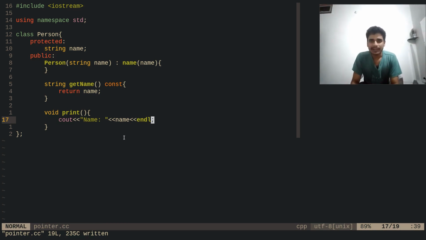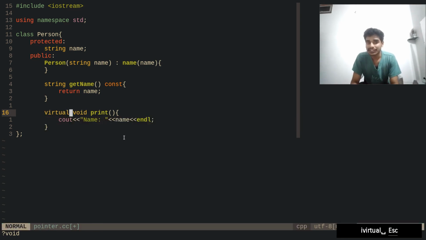Apparently it's complete, but let's say a student wants to print its information. Then what happens? In that case, again it has to rely on the person class and only print the name, but student has the extra attribute named roll number. Then how can it print it? For that, by intuition we know that we should start using the virtual function.